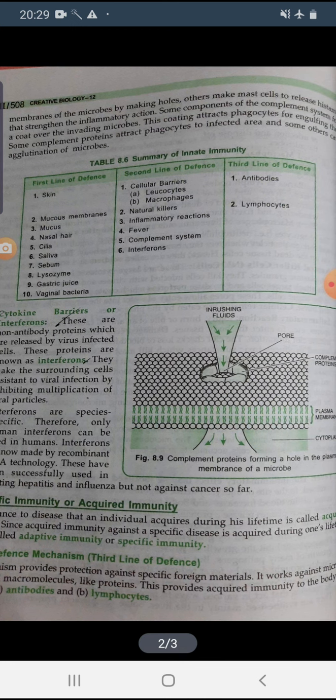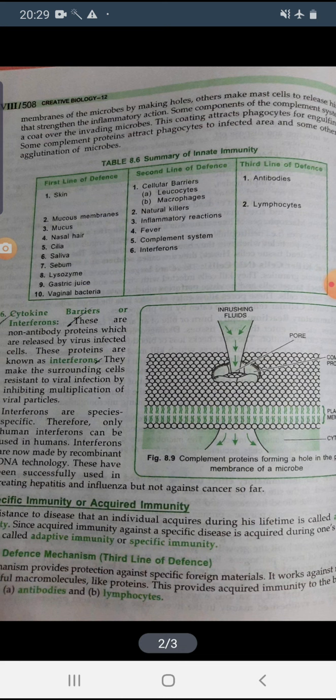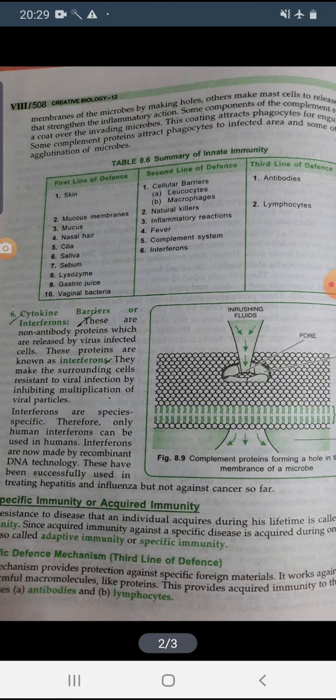Some components of the complement system form a layer or coat over the invading microbes. This coating, which covers the outer layer of the microbes, attracts the phagocytes to engulf them.